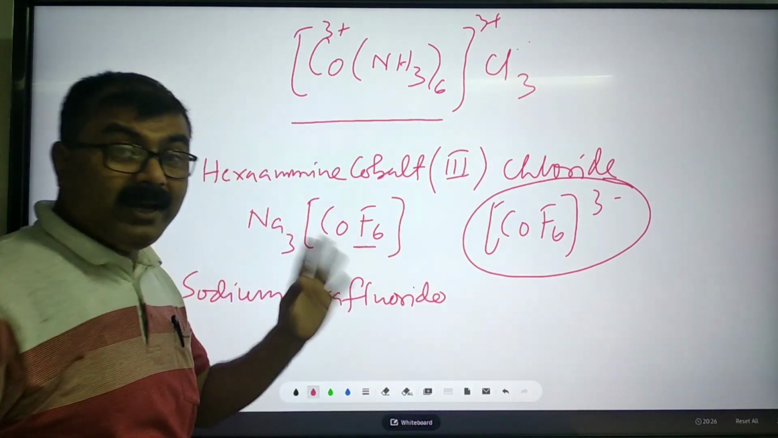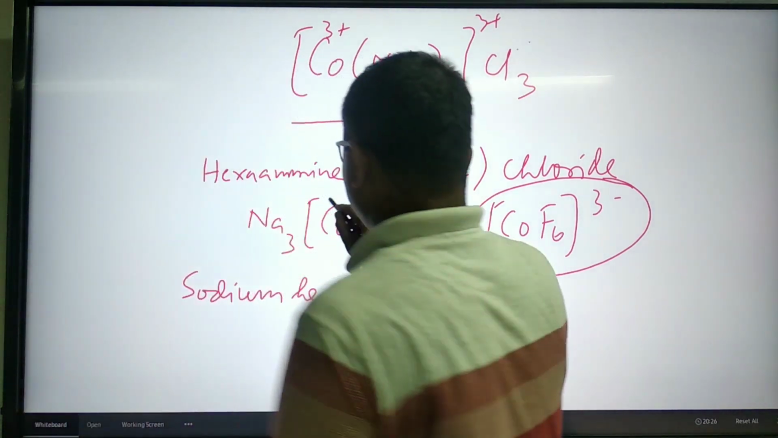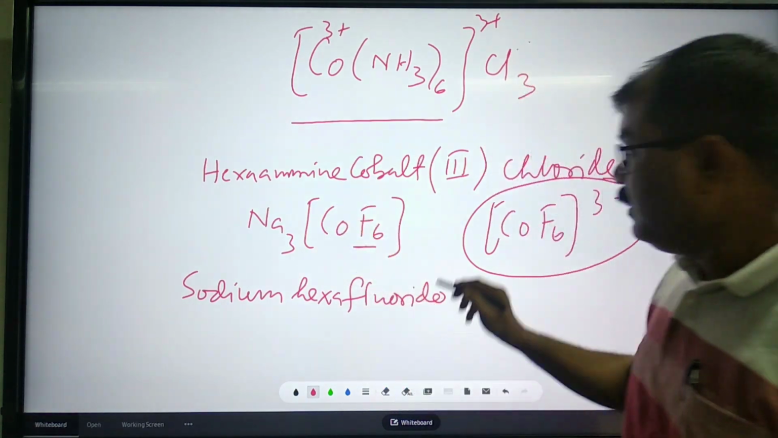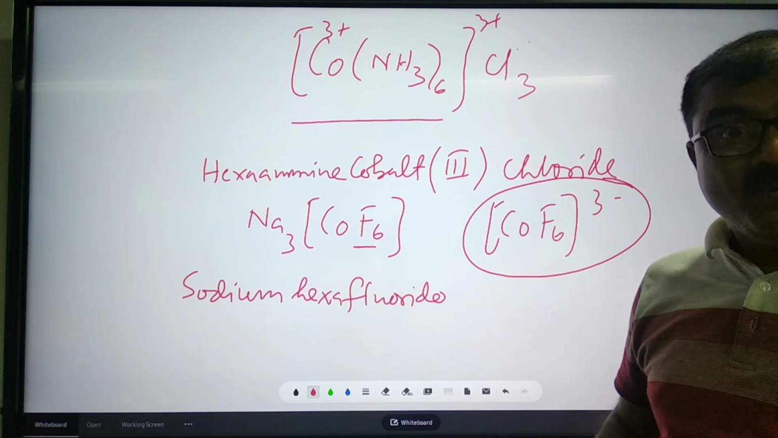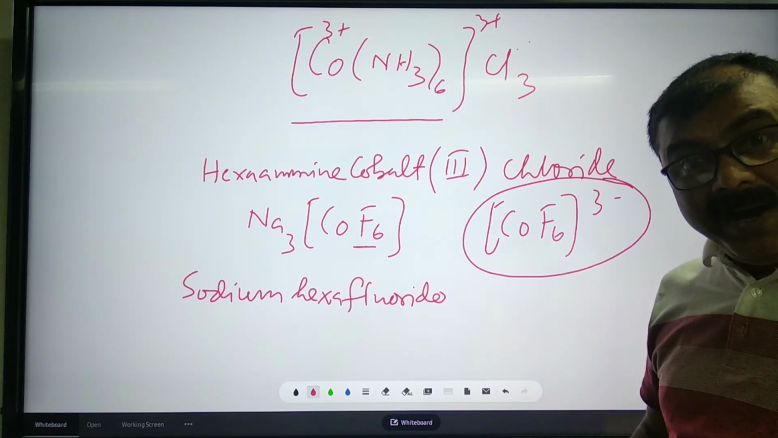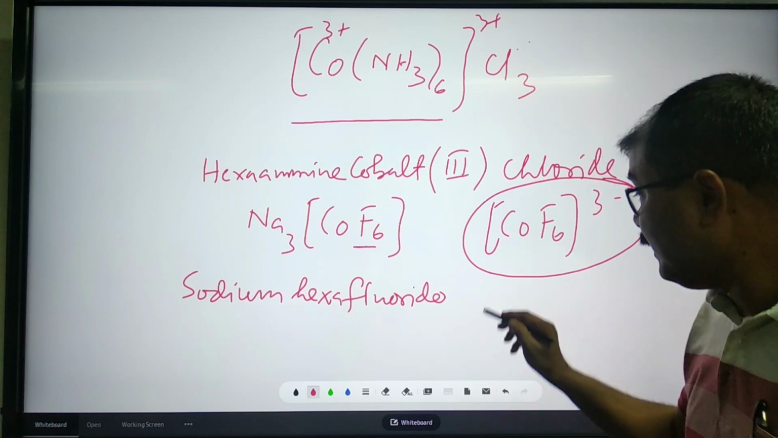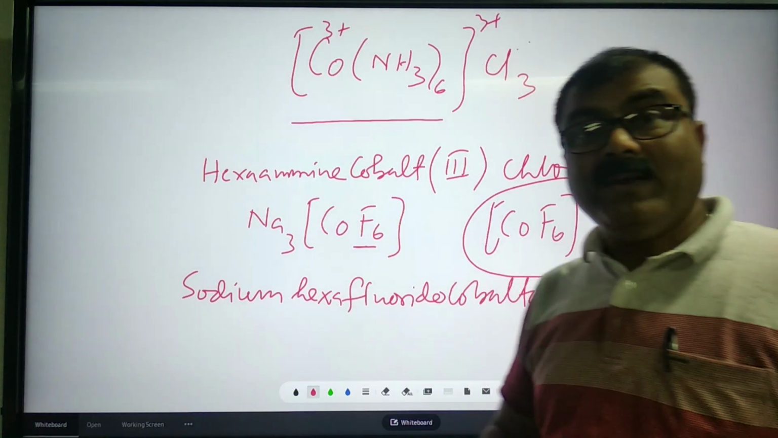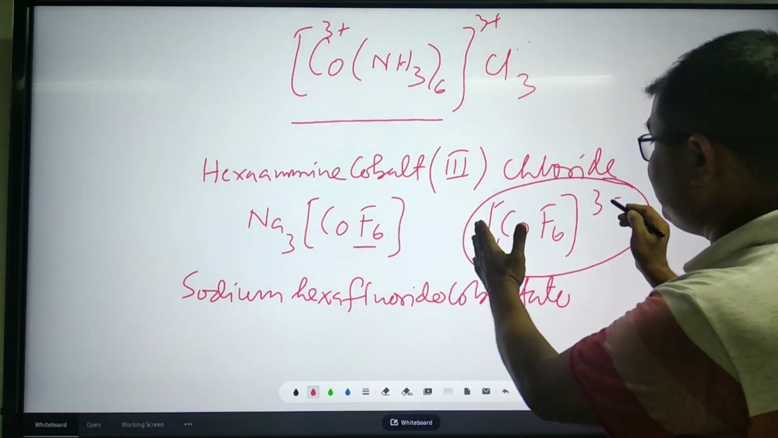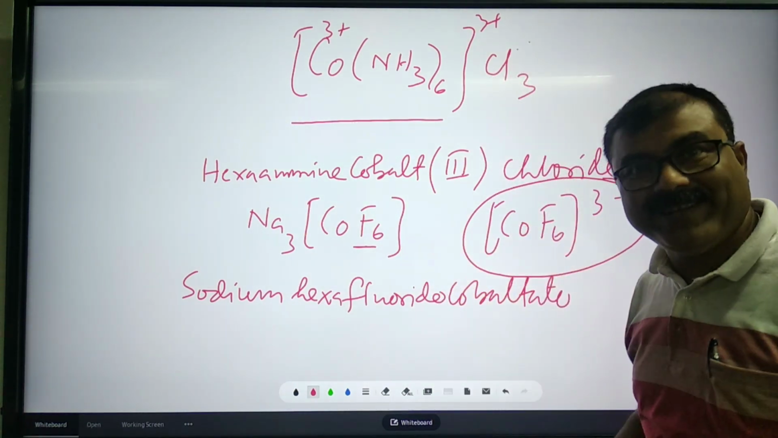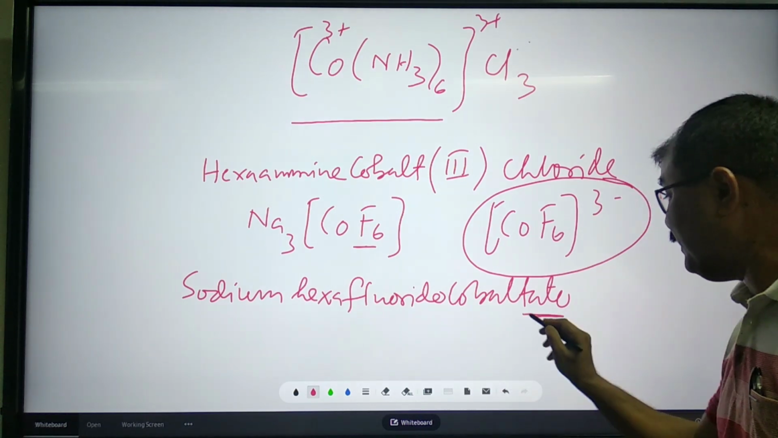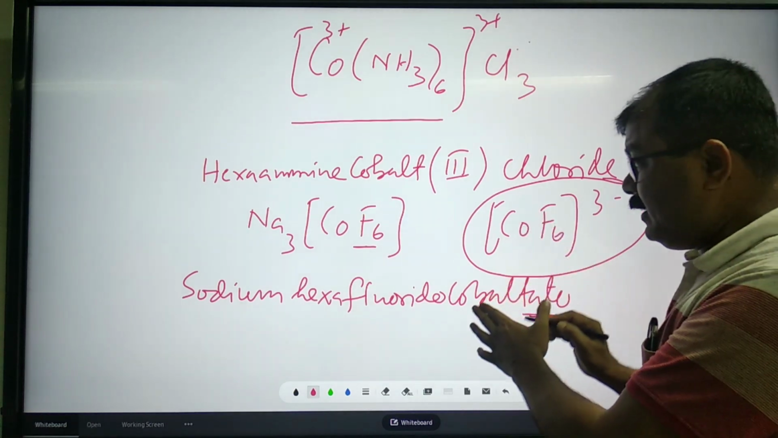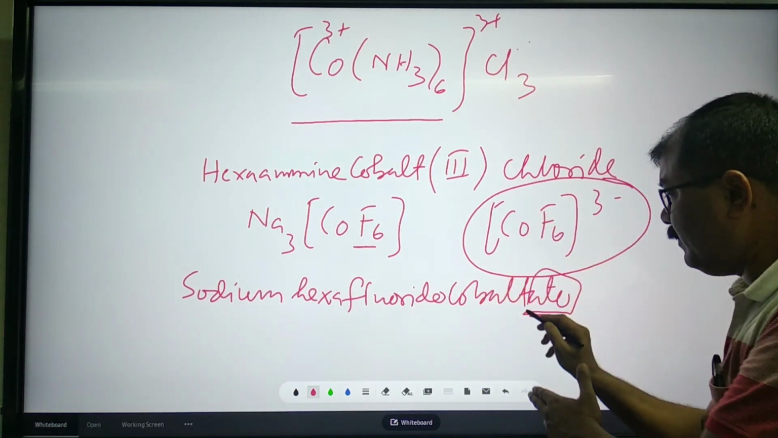Hexafluorido. Fluoride, fluorido, hexafluorido. Primary valency, central atom. Central atom is cobalt. But what will we write this time? We won't write cobalt. We will write cobaltate. Why will we write cobaltate? Because this is an anionic entity. That is why we will write ATE. Here see, the ATE suffix must be used. Don't forget, in case of anionic entity, the ATE suffix must be used.